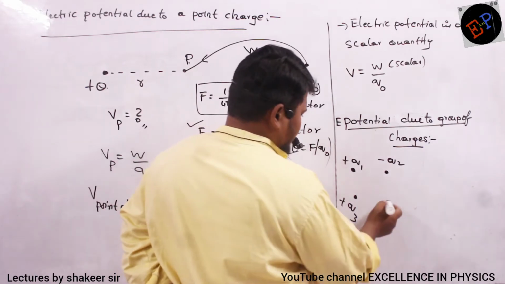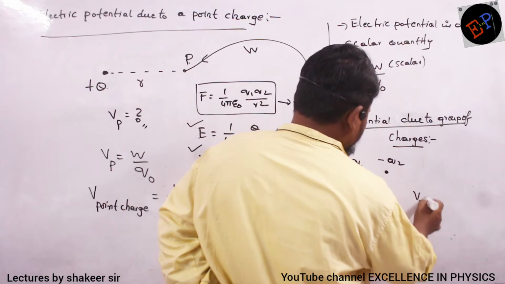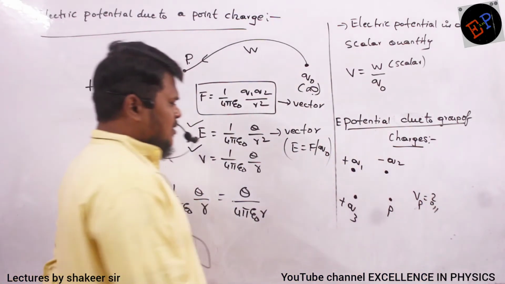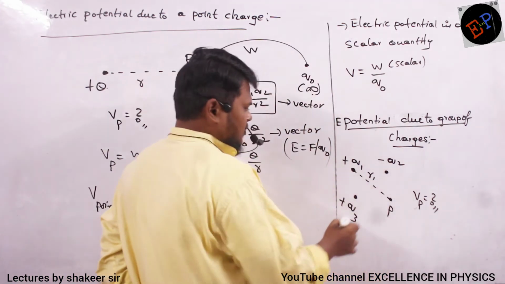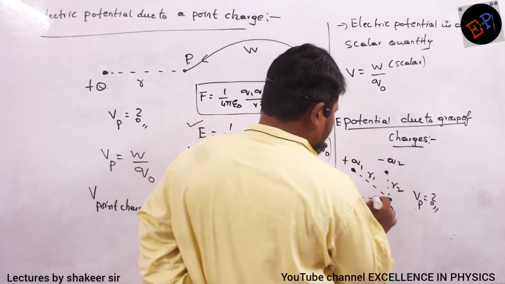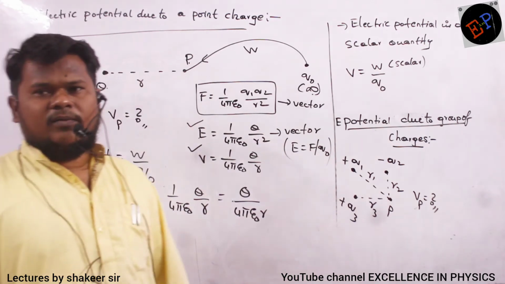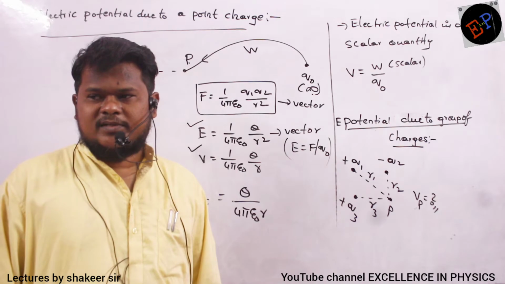At a point P, I want to calculate the potential because of all these charges. From Q1, this point is at a distance of R1. From Q2, it is at a distance of R2. From Q3, it is at a distance of R3. Now how can I calculate the potential at point P?